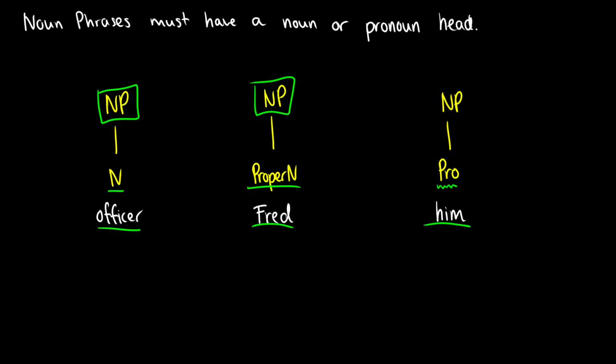Now, I should be clear here, if you are familiar with syntax, you would call this what's called a determiner and build this up into a determiner phrase. For this grammar series, we are avoiding determiner phrases because not all theories use determiner phrases. Many theories just stick with noun phrases. So if you're not familiar with that, don't worry about it. If you are familiar with syntax, just be aware these are the conventions I'm taking.